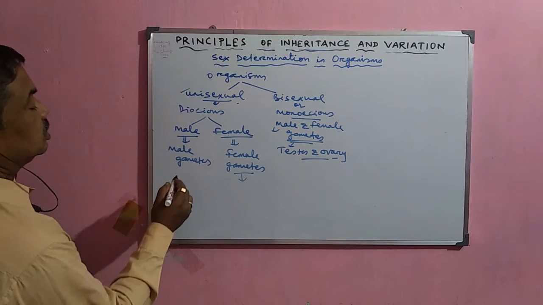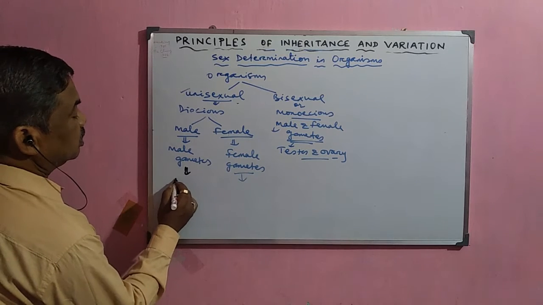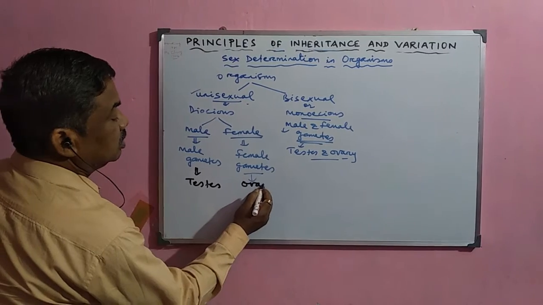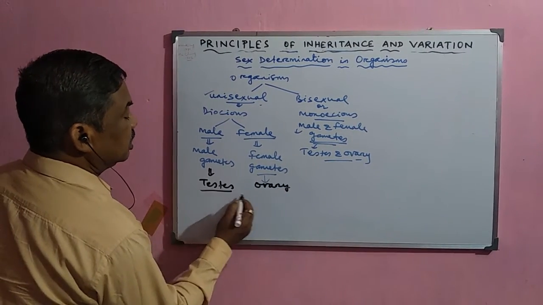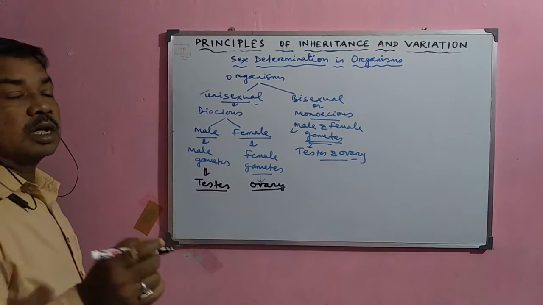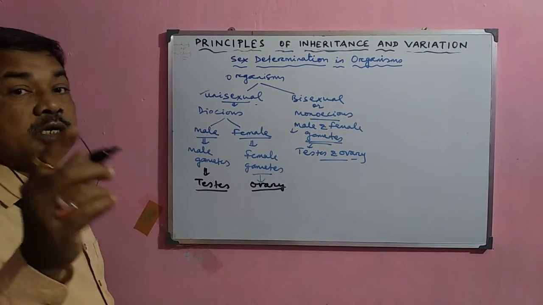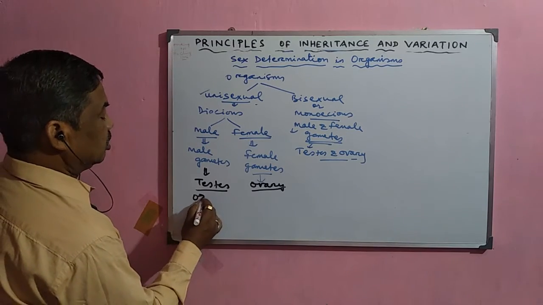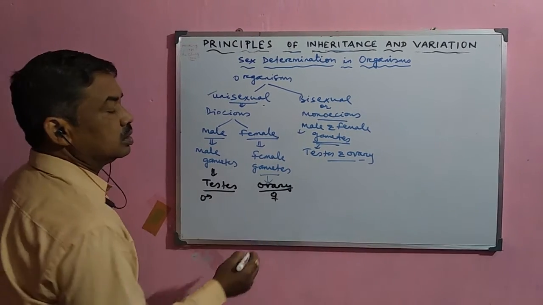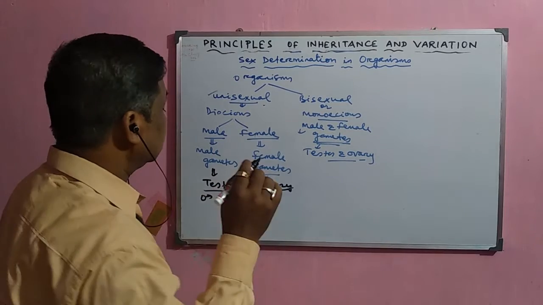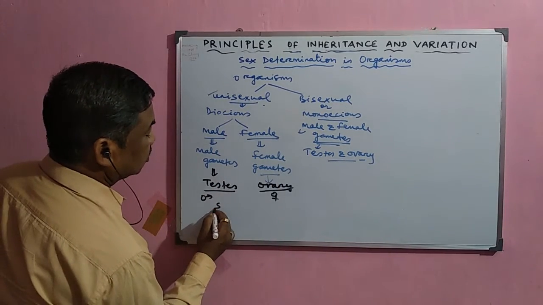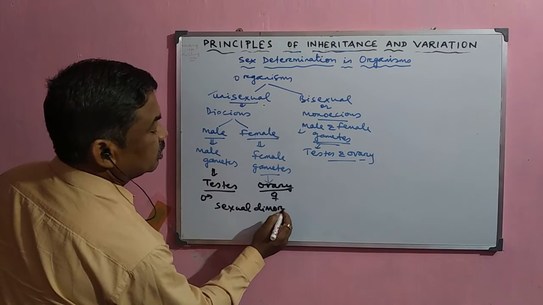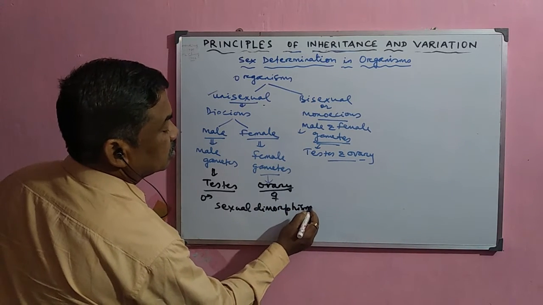So these male gametes are normally produced in the testes, and the female gametes are produced in the ovary. So the male and the female sex organs are totally different, and they are present in two different individuals. So the male organism and the female organism are different in their external appearance. That is called sexual dimorphism. Sexual dimorphism is observed in this case.